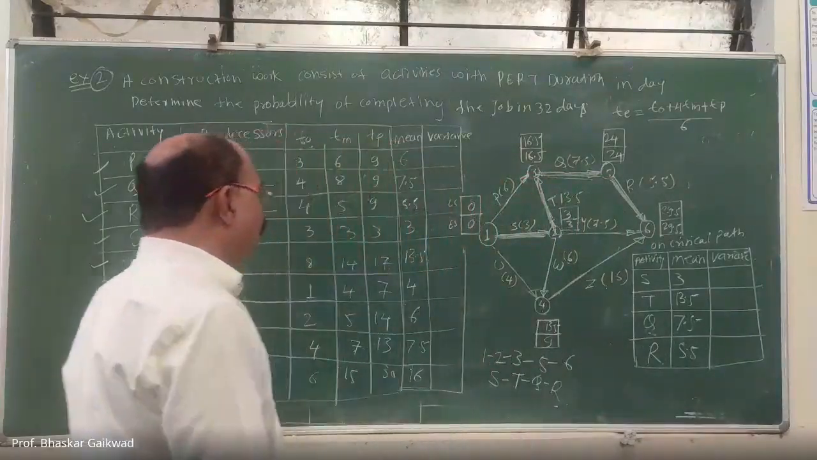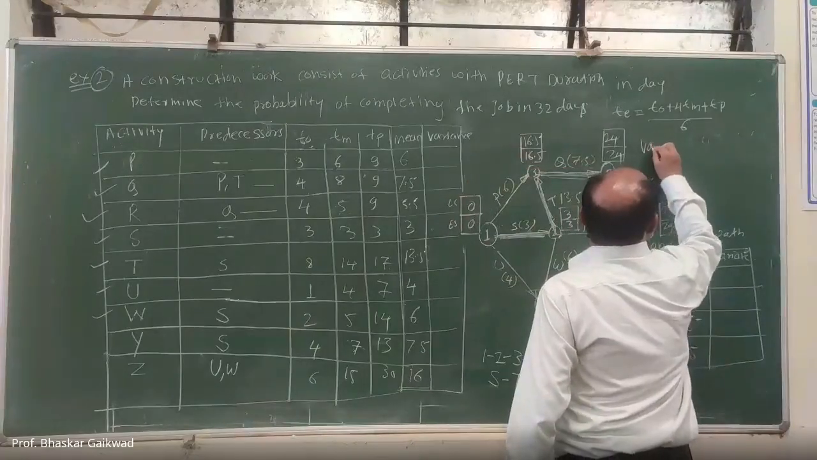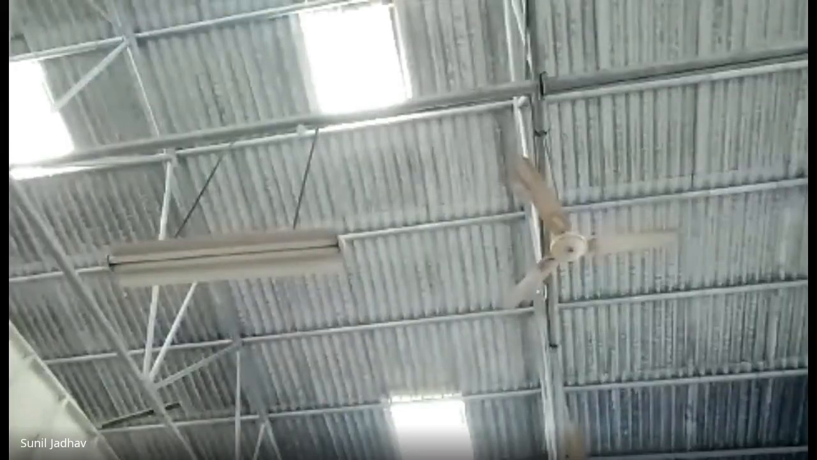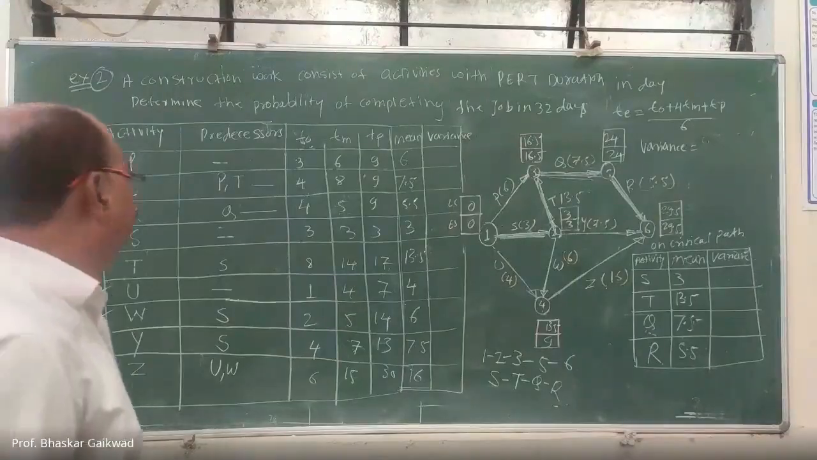Now variance. How to calculate variance? We have to calculate this variance. What is the formula for this variance? Variance is (TP minus T0) divided by 6, bracket square. So here TP minus T0 divided by 6 bracket square. So you have to calculate this.